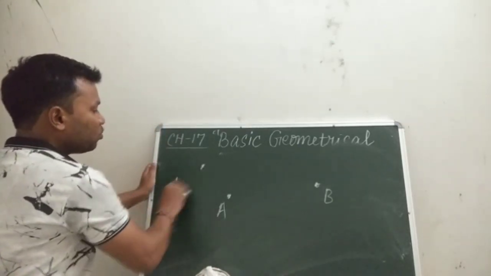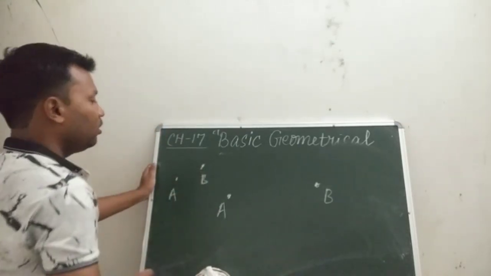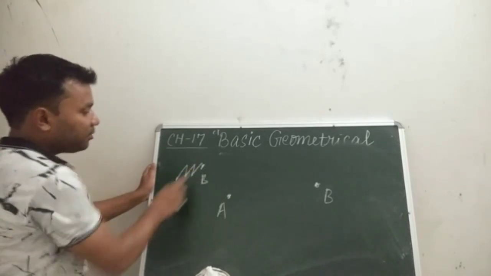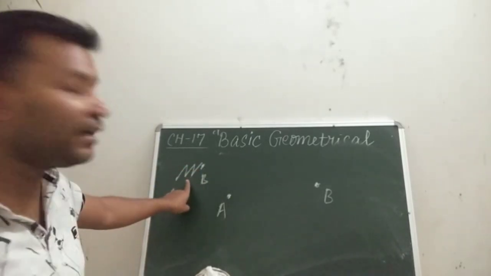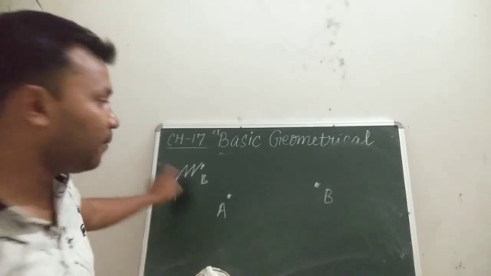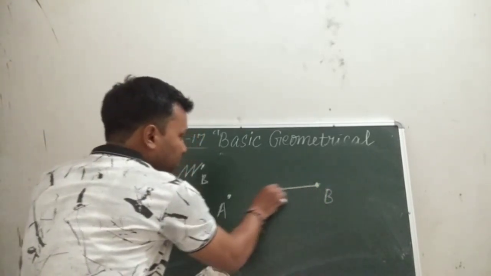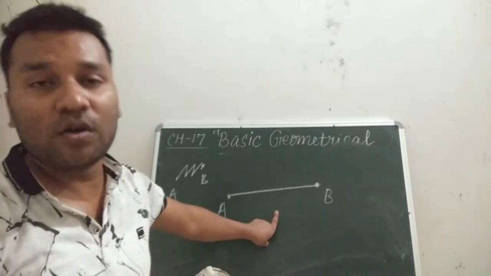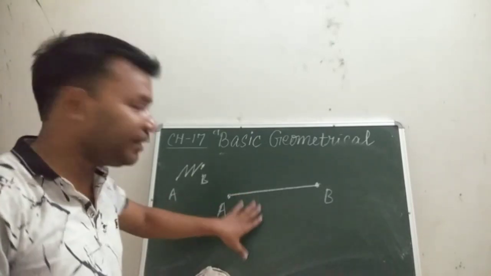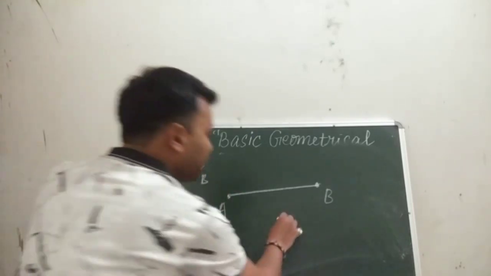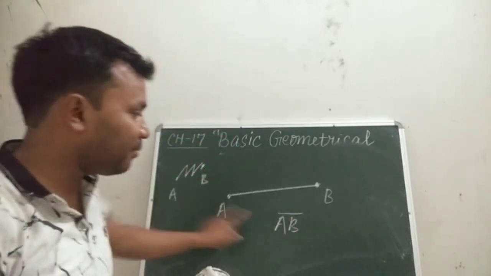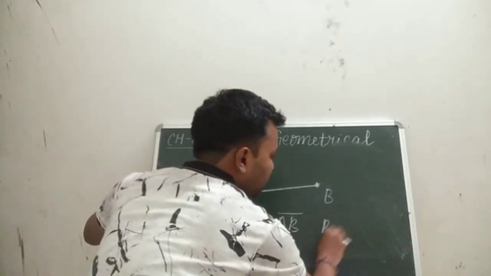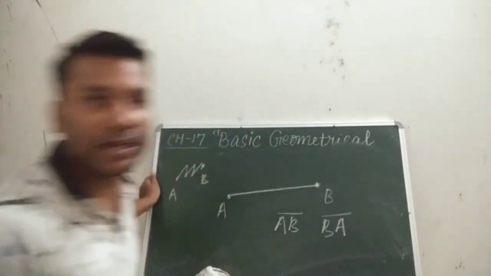There are also these 2 points, and this is also a path between these 2 points. But this is not a straight path, so it cannot be taken as an example of a line segment. A straight path is like this, which is an example of a line segment, and in this example the line segment will be denoted as line segment AB, or you can also write this as line segment BA.